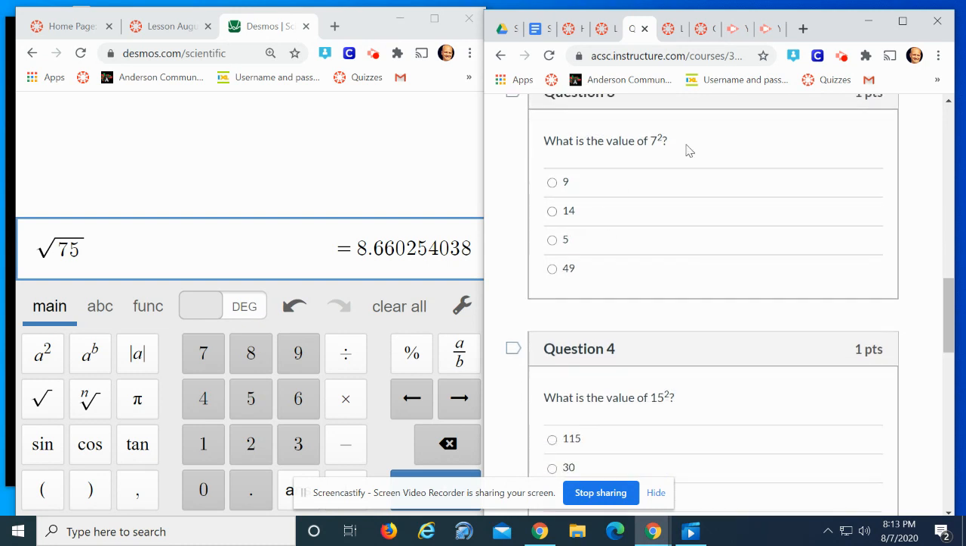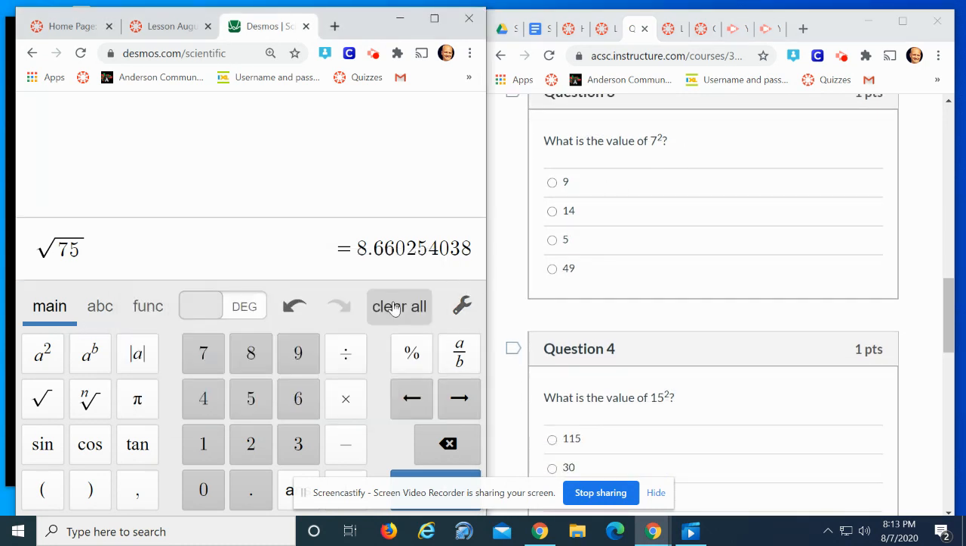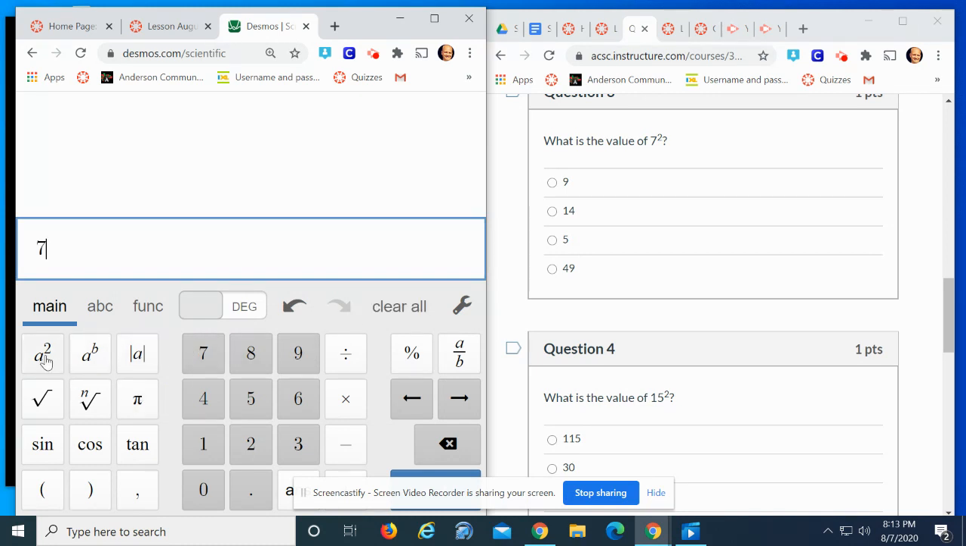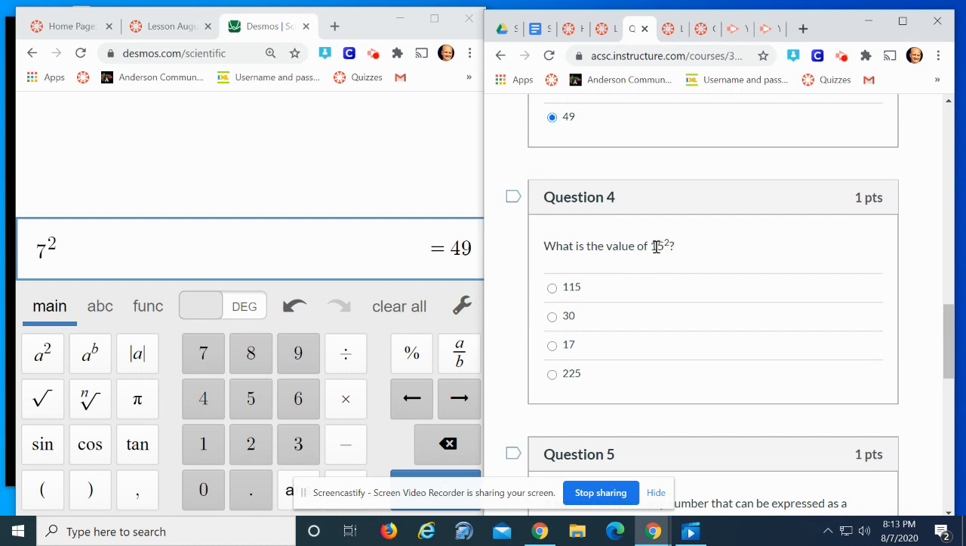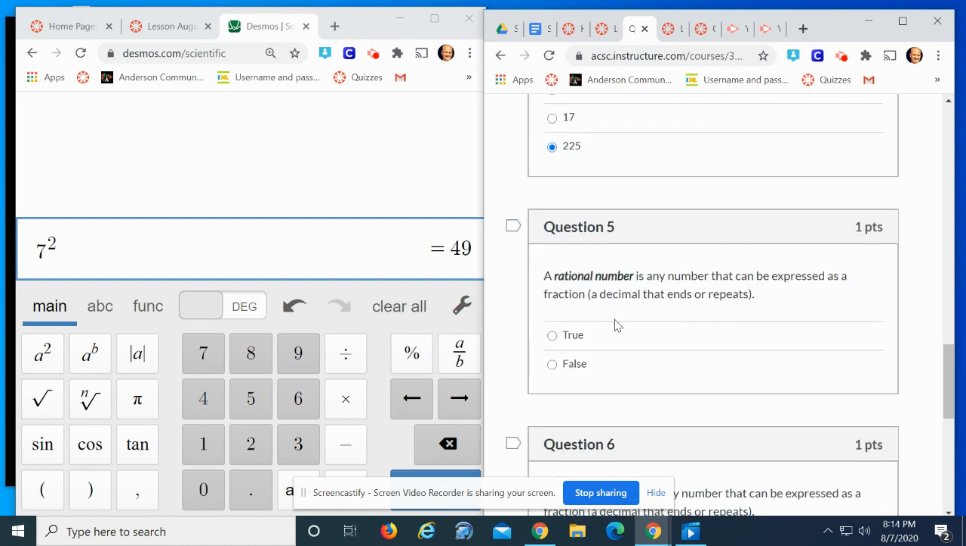What's the value of 7 squared? Well, you could use the calculator for that too. You could clear it and you could go 7 squared. It's 49. So right there. I know these. 15 squared is 225.